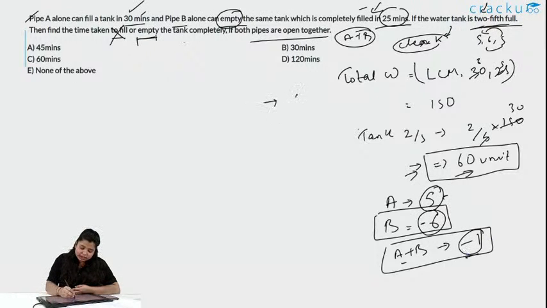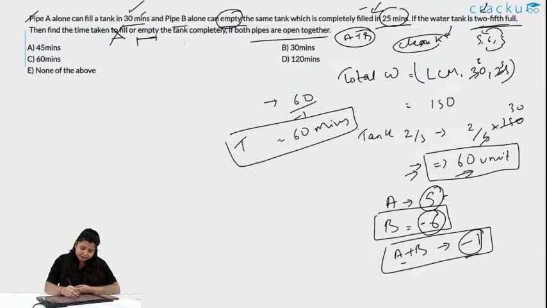Total work to be done is 60 divided by their work efficiency, that is our time, 60 minutes. Option C is the correct answer.